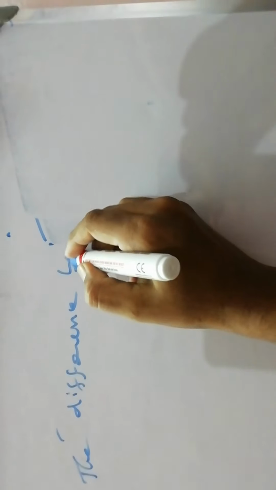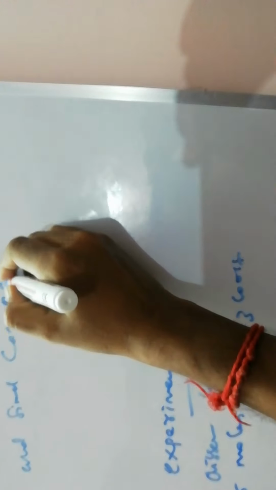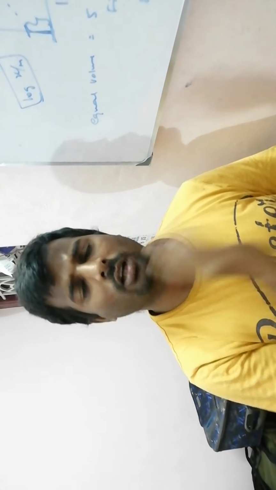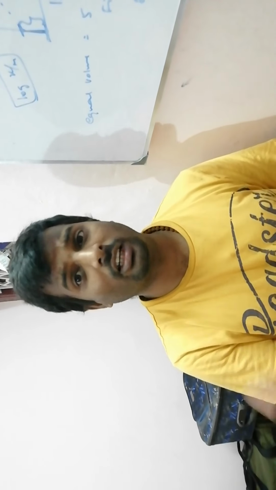The difference between the initial and final concentration gives the value of x. What is x?